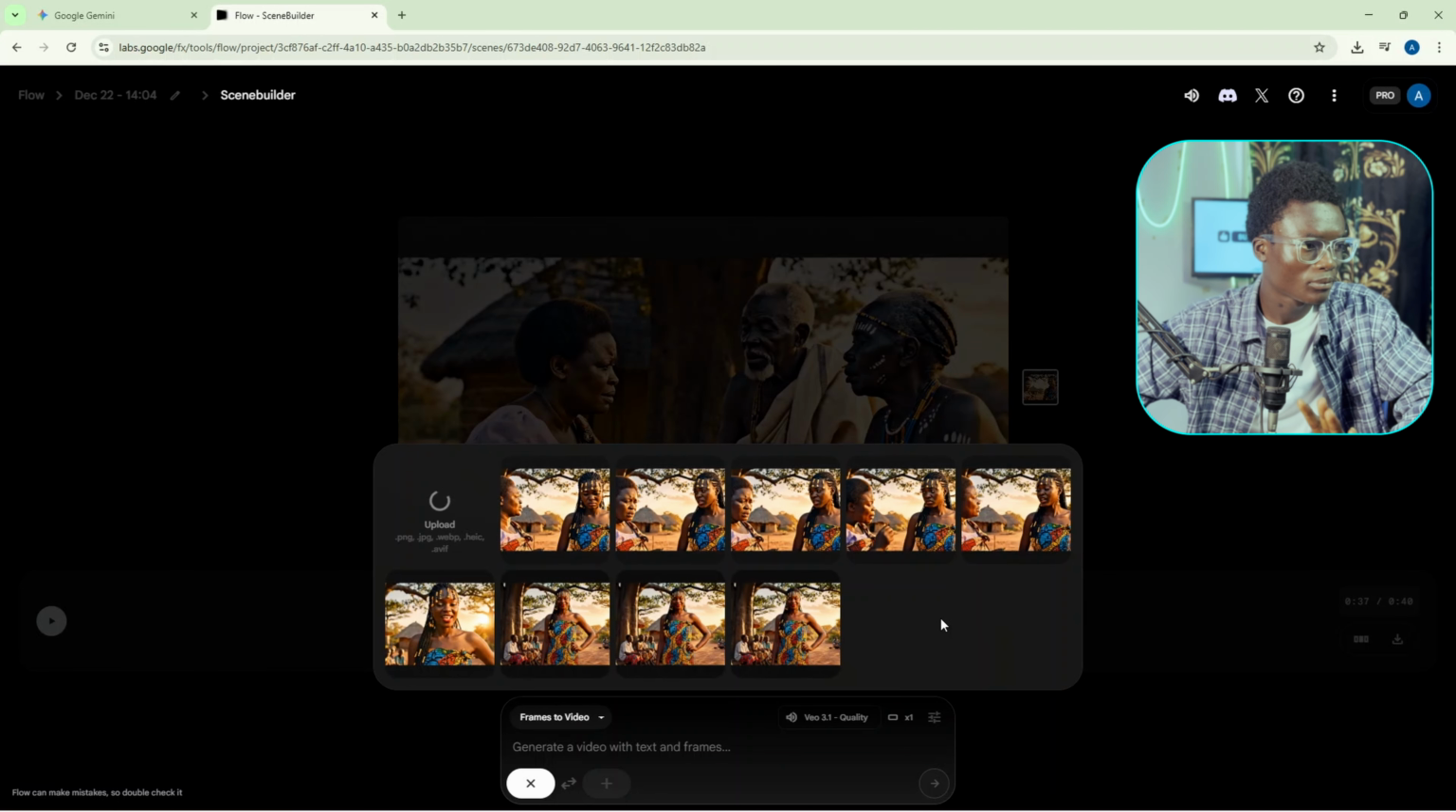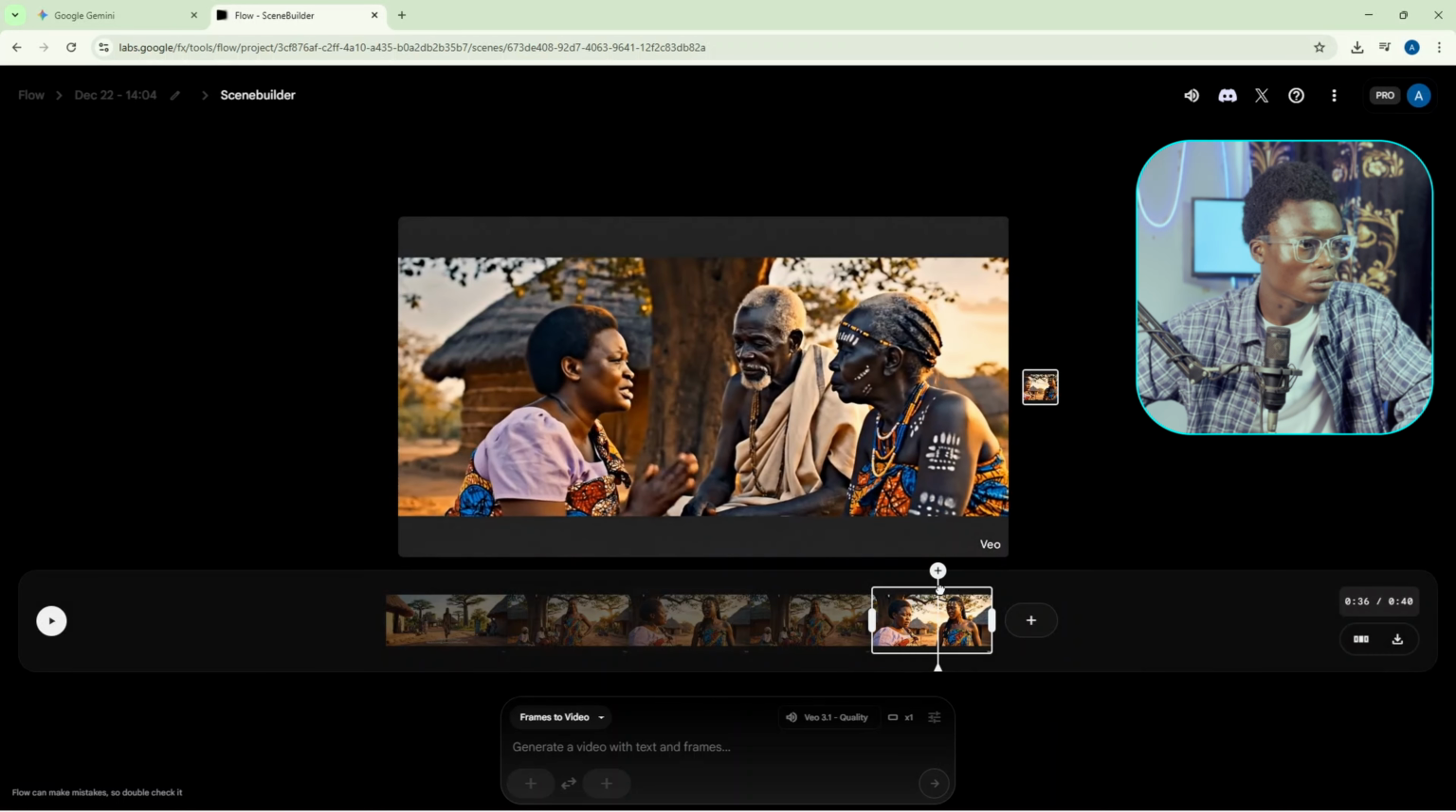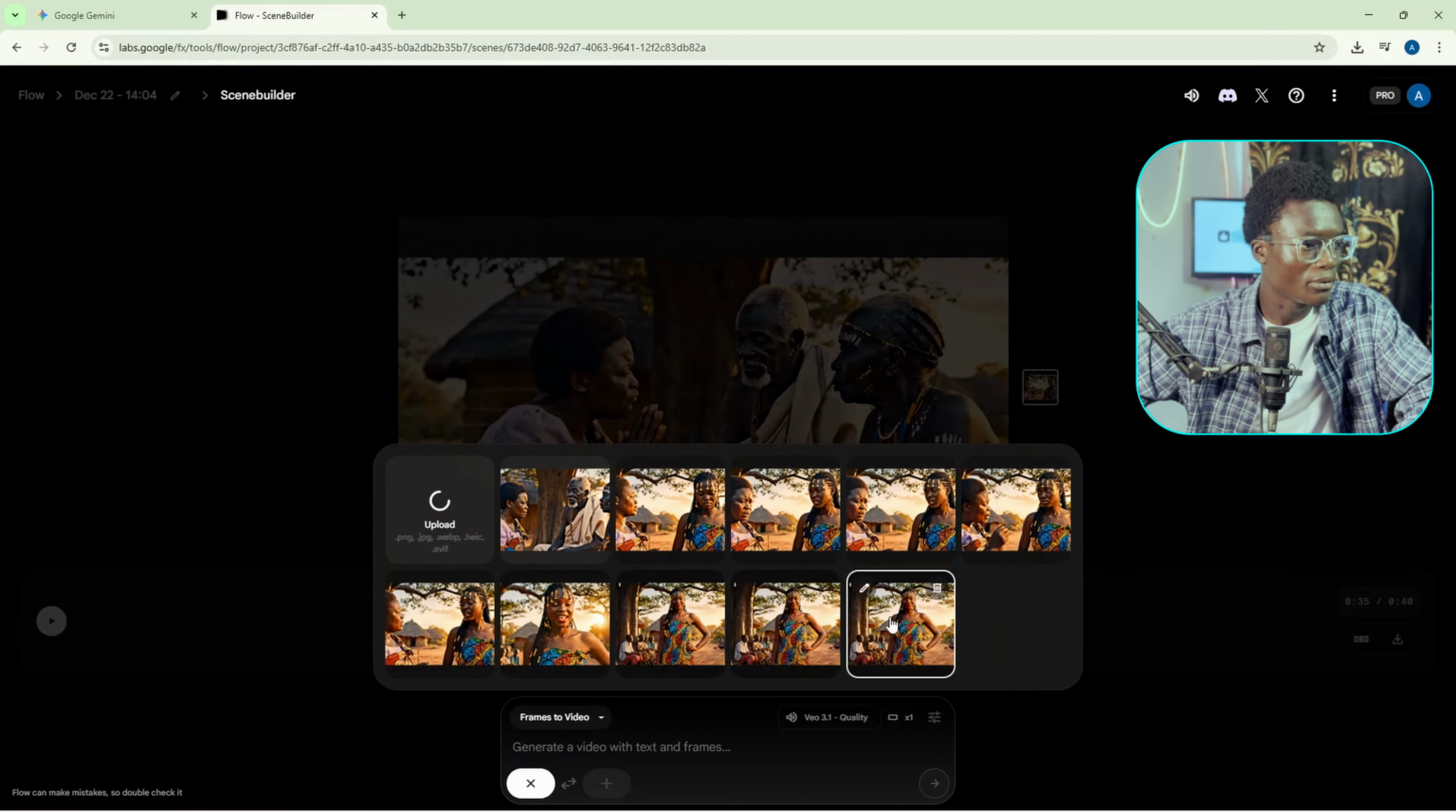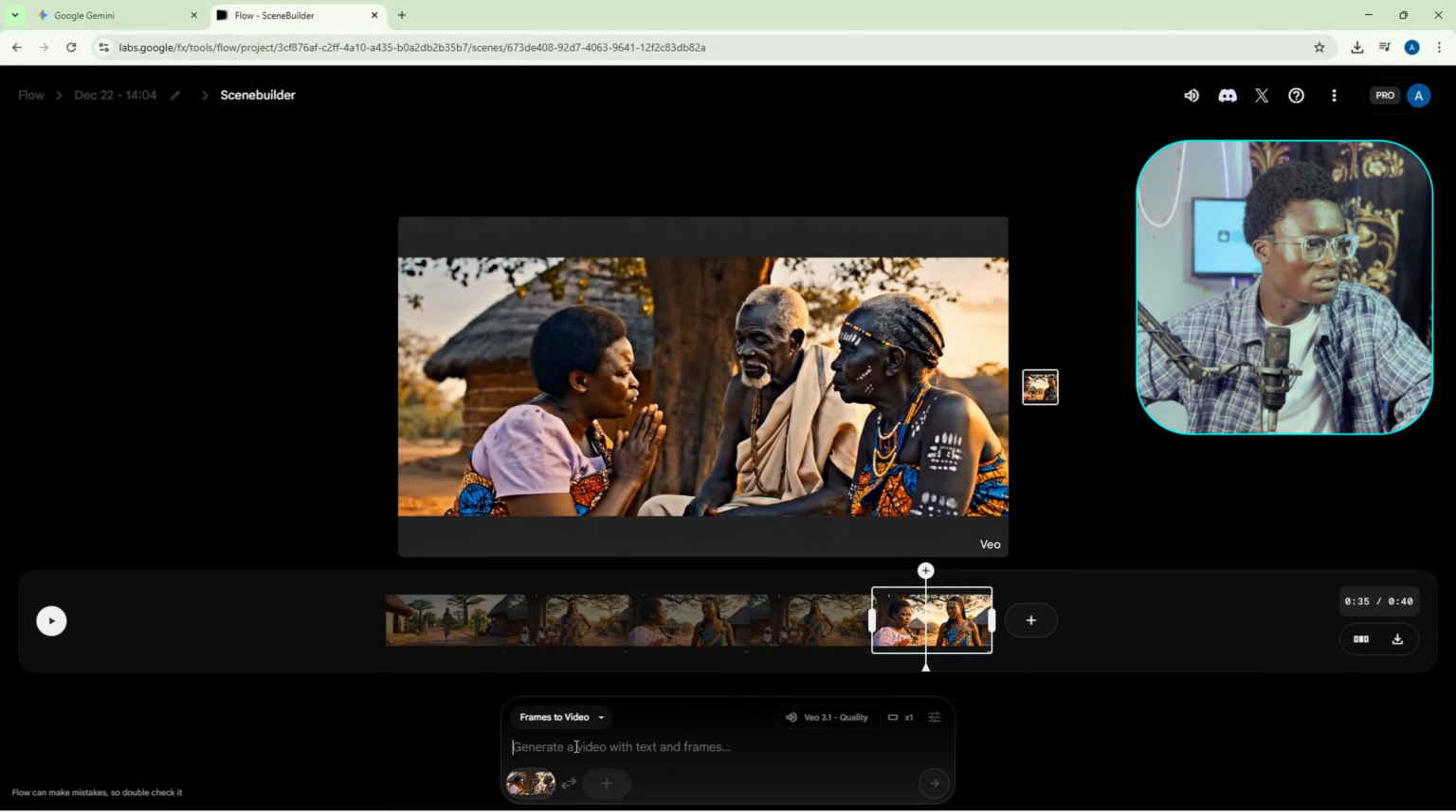Where is the frame? We are going to use where the mother is sitting with the elderly people, and you're going to use that. I just want to use that frame. Okay, so here is the frame, and we are going to put in the prompts.